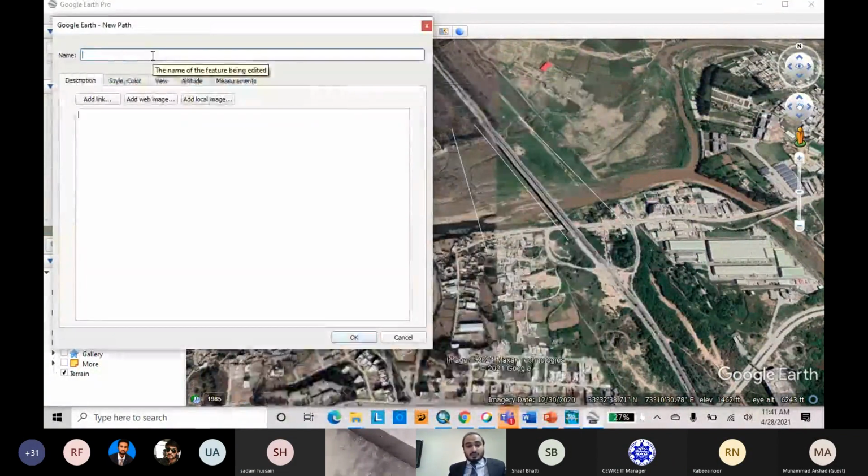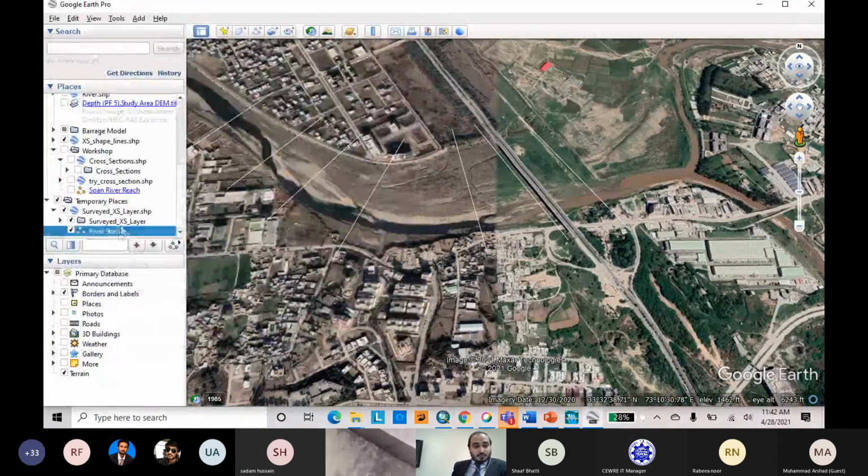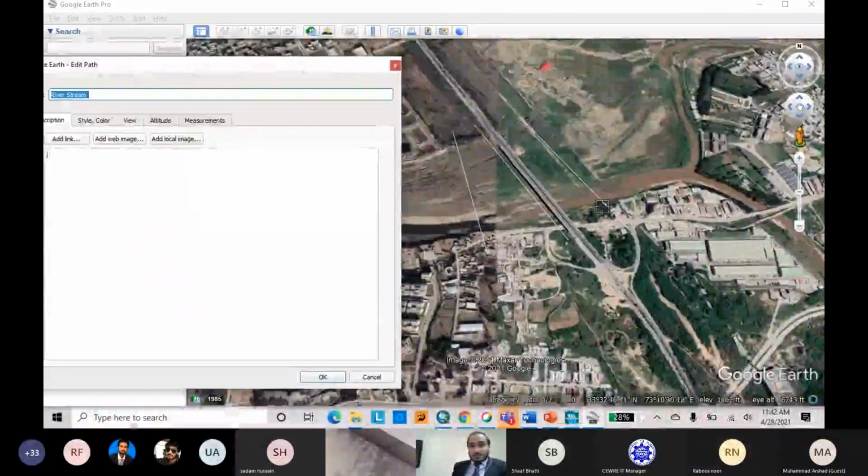Here the first layer we require is river. Let's suppose river stream central line, or river. I have just written river. No, by mistake I have clicked OK. You do not have to click OK.